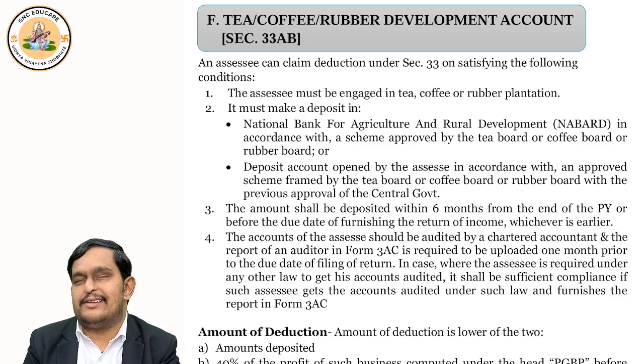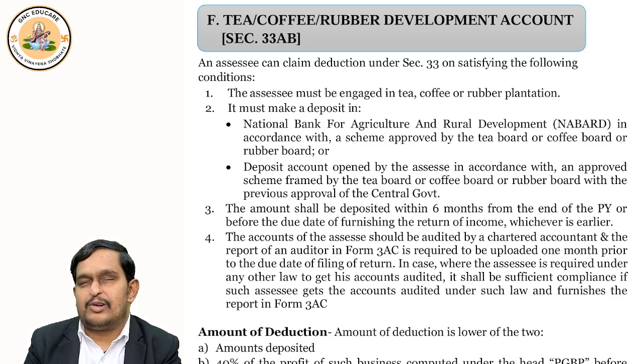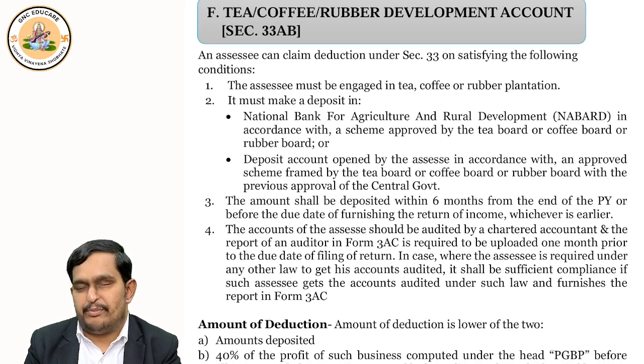And the fourth condition says that you should get your books of accounts audited through a chartered accountant and submit the form 3AC to the income tax department. Okay, because everything is digital now. Incometax.gov.in is the website through which you will upload the 3AC form.